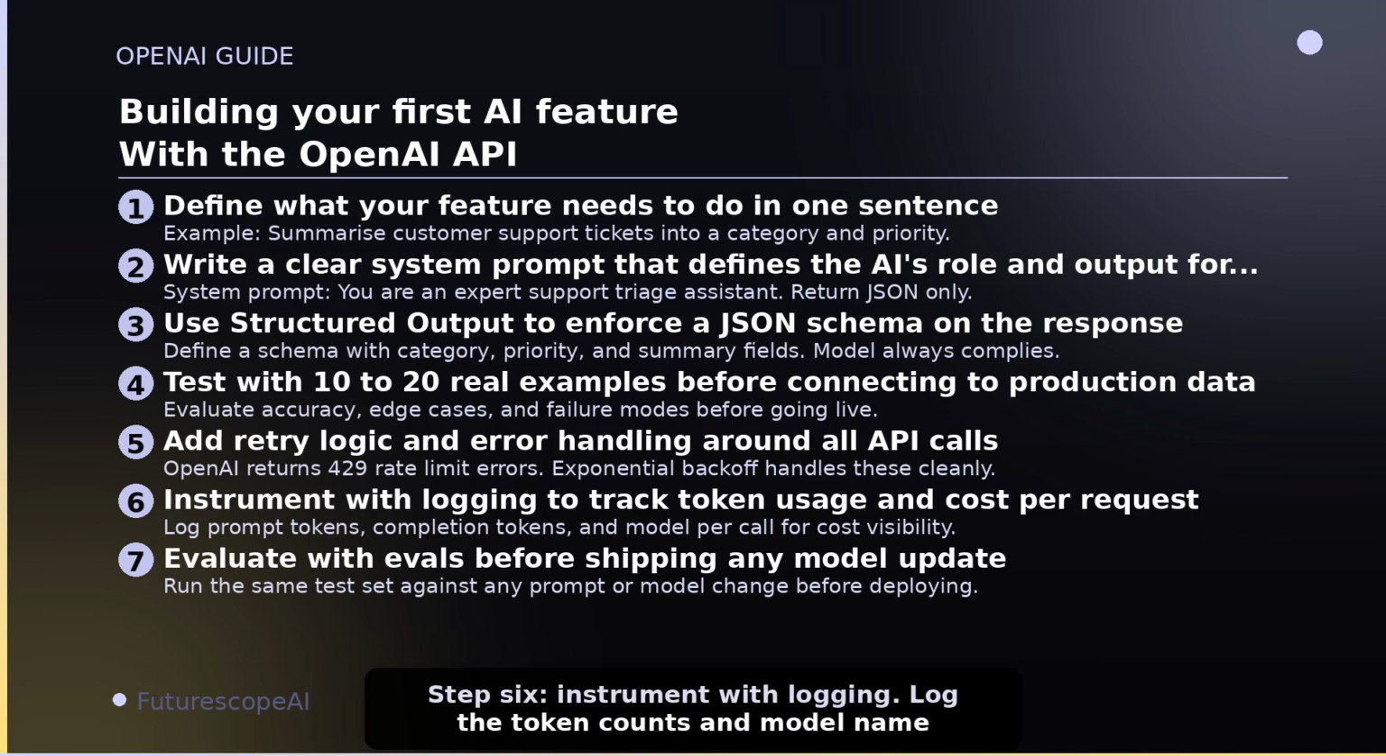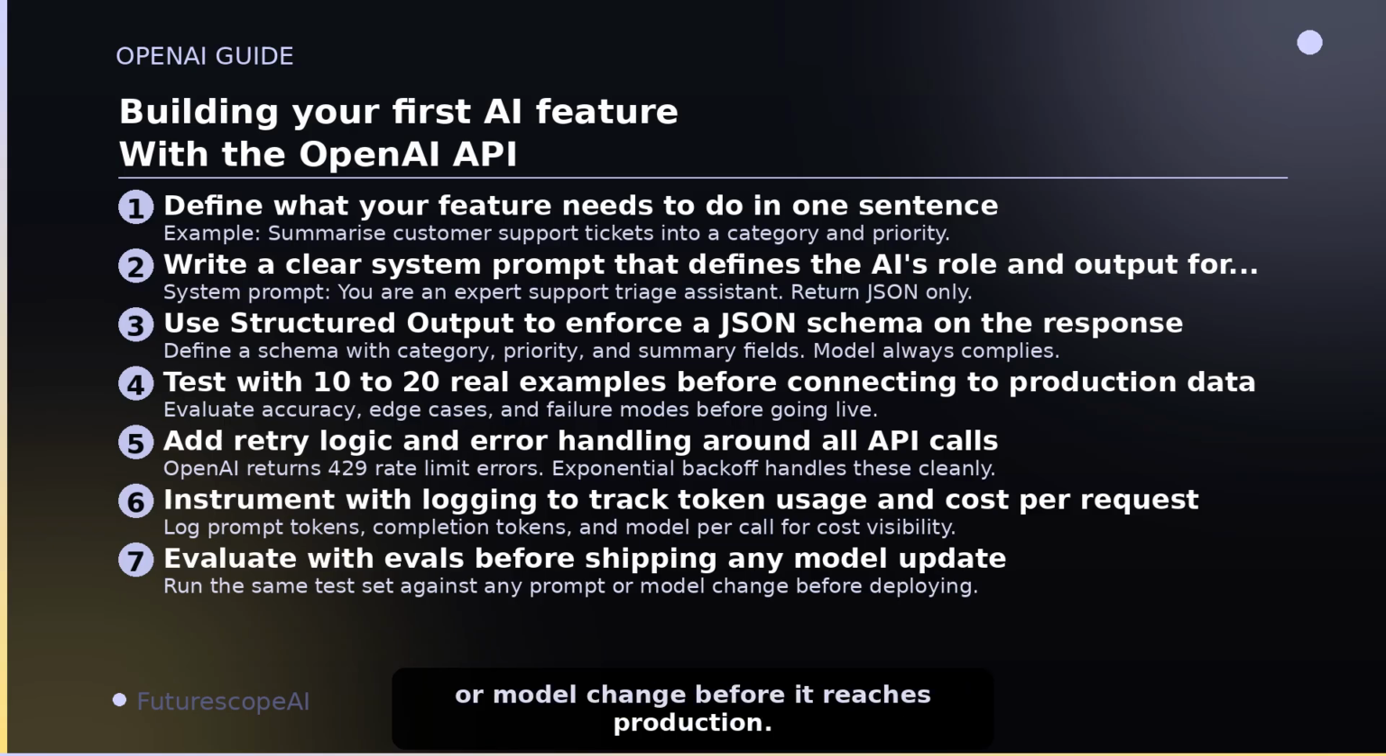Step 6. Instrument with logging. Log the token counts and model name for every call so you have visibility into cost and usage from day one. Step 7. Build an evaluation set before you ship. Run the same evaluation against any prompt or model change before it reaches production.